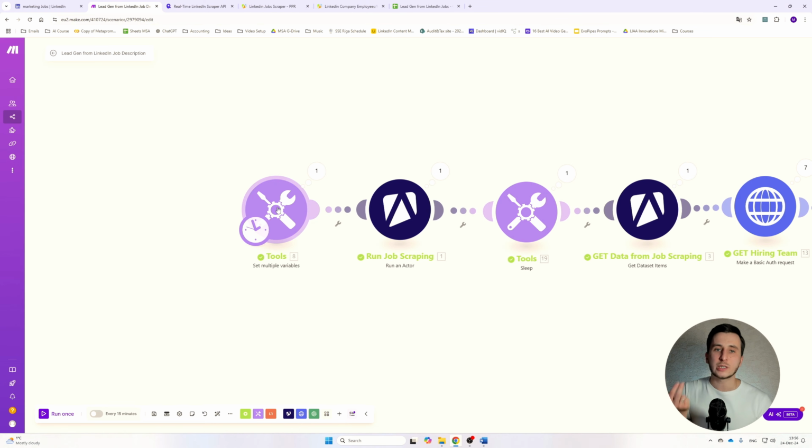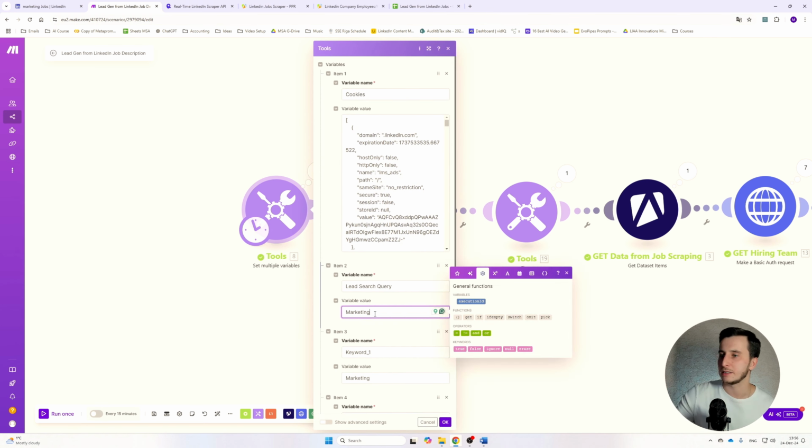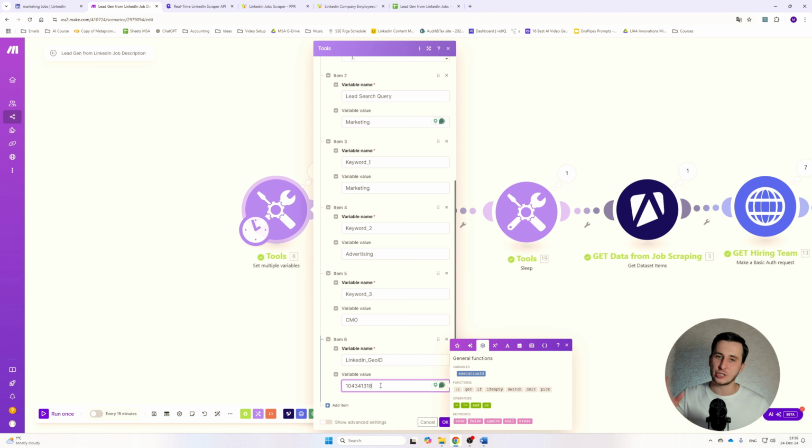So first of all, we need to decide by what query we are going to be searching. If we're searching marketing candidates or HR candidates, etc., and this is depicted here, we need to specify the geolocation ID, so basically in which area we're looking.